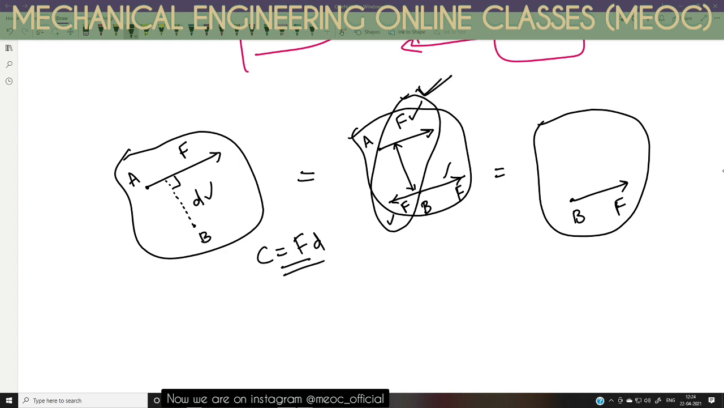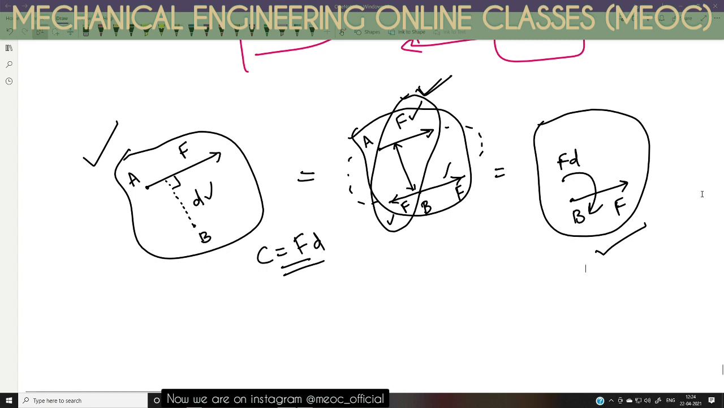So I can say that this object is now having a couple with the direction clockwise. So with a clockwise couple of value FD, we have converted a single force system into a couple and a force system. So if there is a single force, we are able to replace that with a couple and a force system.